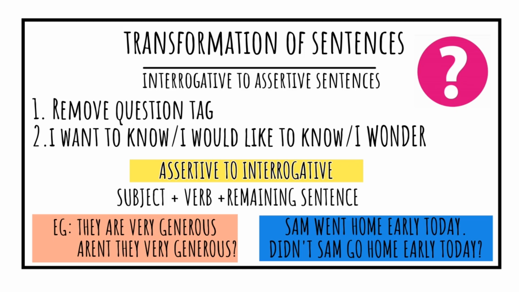But here went is written, so it is past tense. So we take did as the auxiliary verb. Then we write didn't. Did not means didn't Sam go home early today, as it is, and then a question mark.